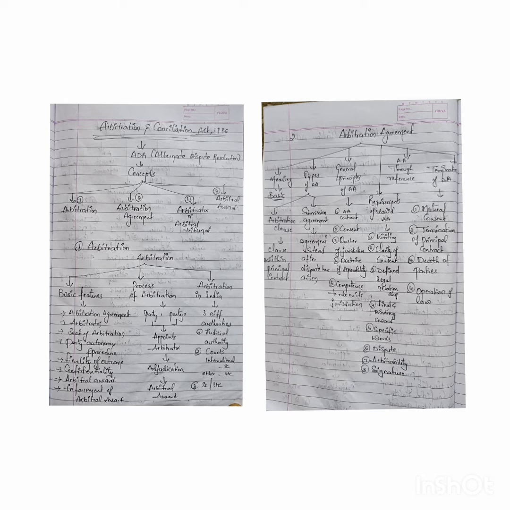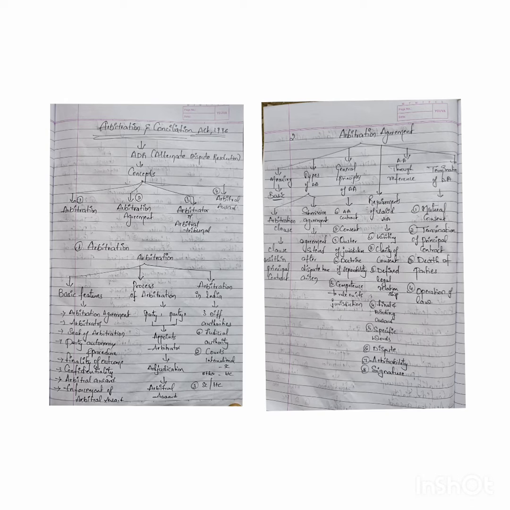Now, how many types of arbitration agreements are there? Generally, there are two types. One is the arbitration clause, where the clause of arbitration is included in the principal contract itself. The second is the submission agreement, where the parties decide to arbitrate the dispute after the dispute has arisen. After the dispute has arisen, they write an agreement known as a submission agreement, stating let's submit our dispute to arbitration. This usually happens when there is no clause in the initial contract. So these are the types of arbitration agreements. Next, what are the general principles of an arbitration agreement?